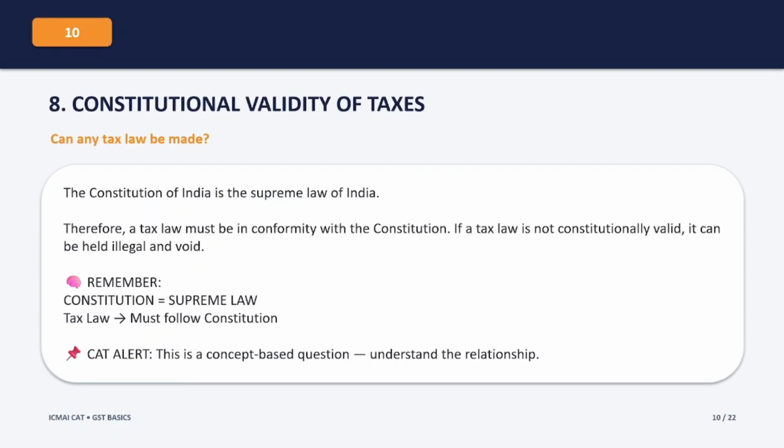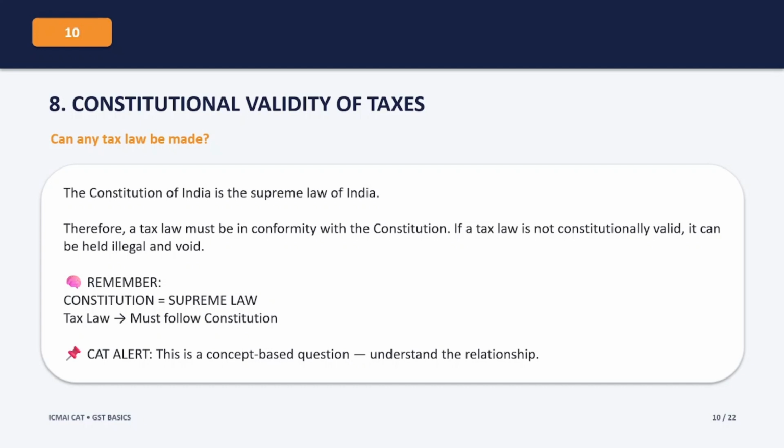Now let's move to the constitutional aspect. The Constitution of India is the supreme law of India. So can the government simply make any tax law it wants? Actually, no. A tax law must be in conformity with the Constitution, which means it should follow the laws of the Constitution.